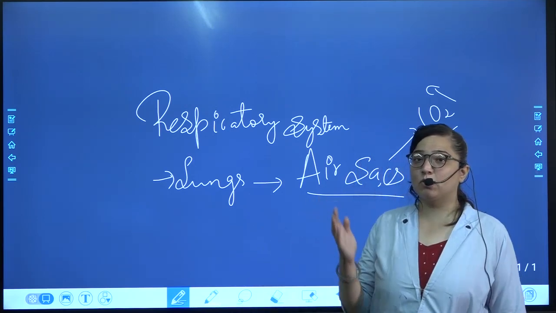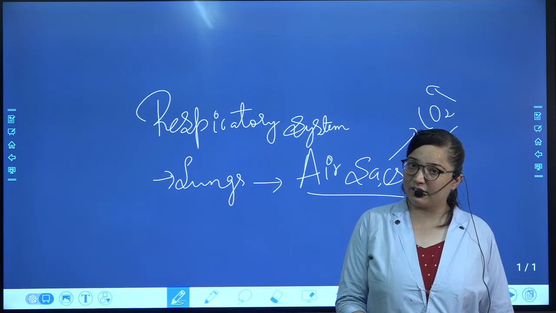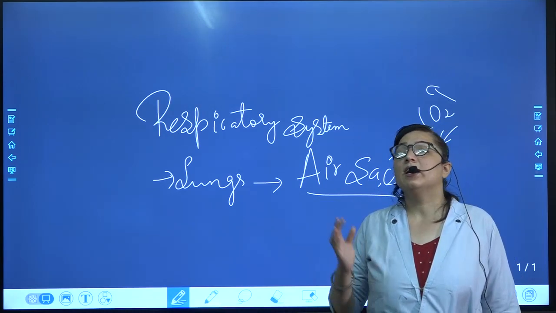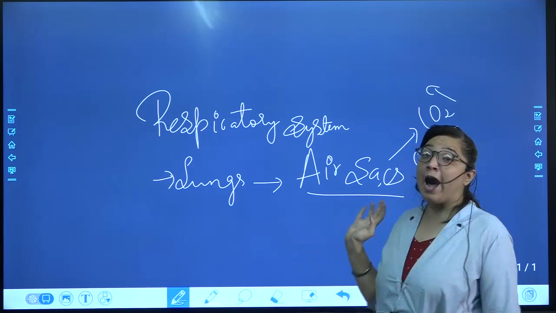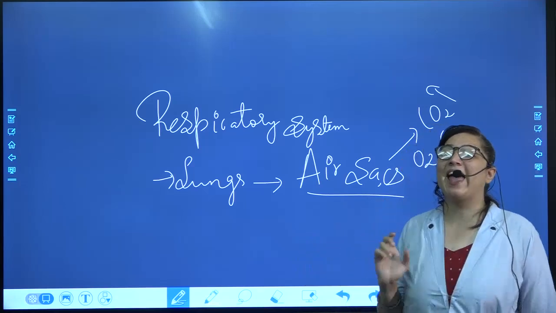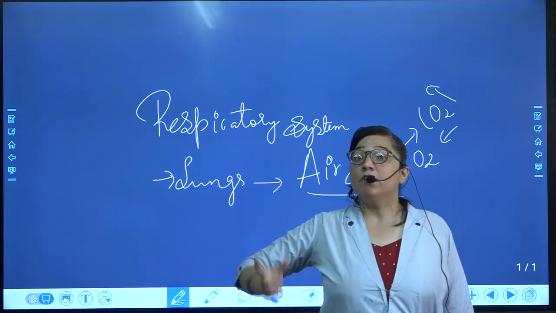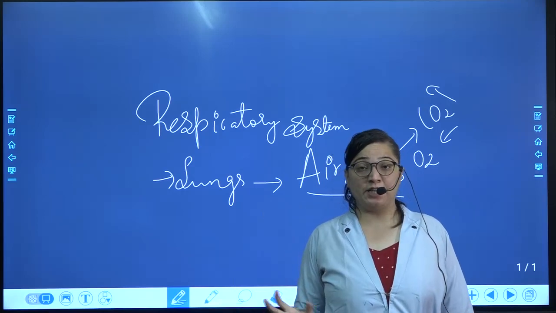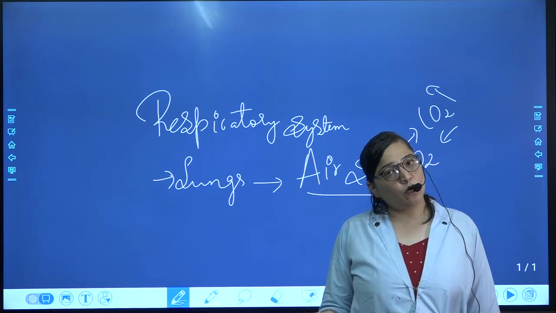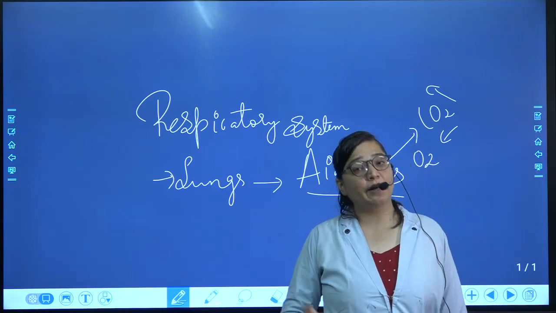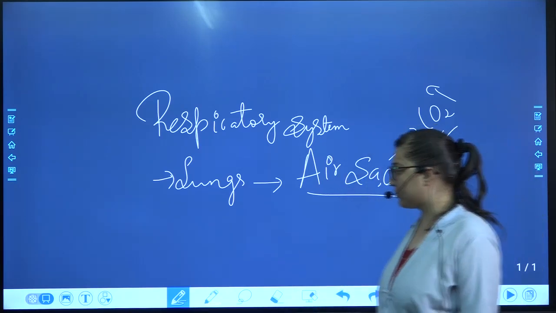So, where is it present in the lungs? In the lungs, there are two bronchi. Bronchi get divided into bronchioles. In the bronchioles, there are many alveoli, and these alveoli are the air sacs which do the gaseous exchange, and ultimately allow carbon dioxide to go out and oxygen to come in. This is the function.